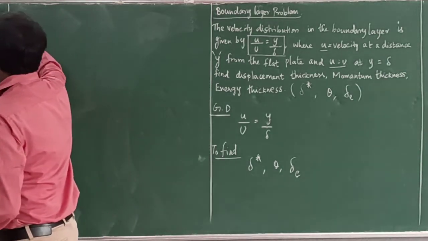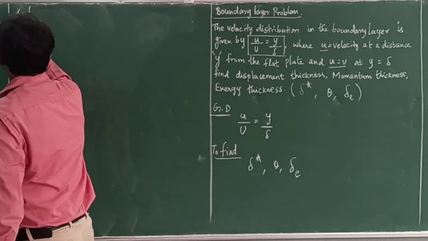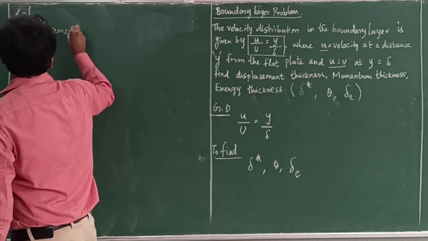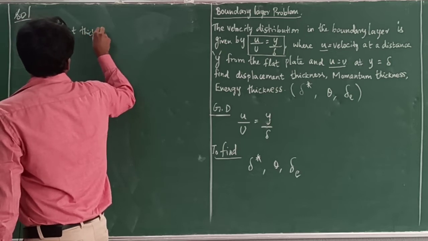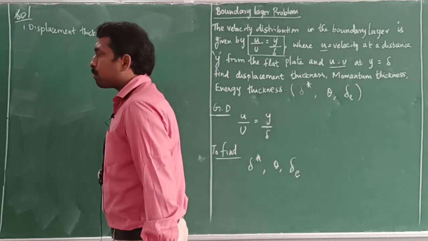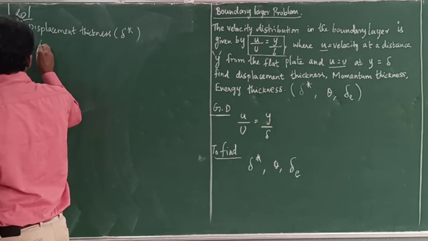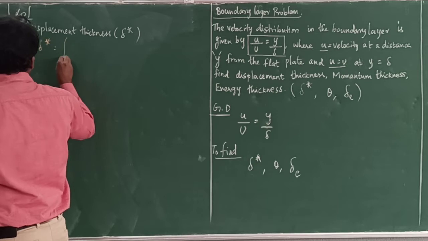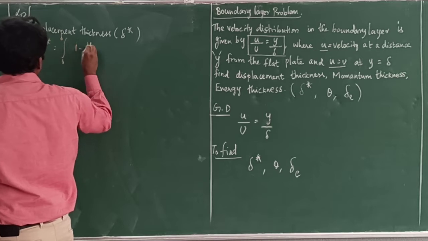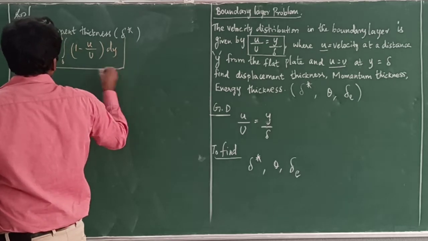Solution. First we need to find out the displacement thickness, which is denoted by delta star. What is the formula? Delta star equal to integral over 0 to delta of 1 minus u by U into dy. This is the formula for displacement thickness.